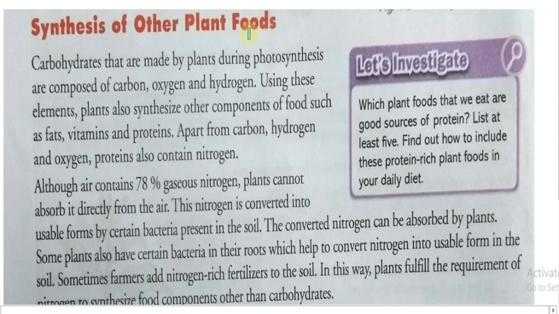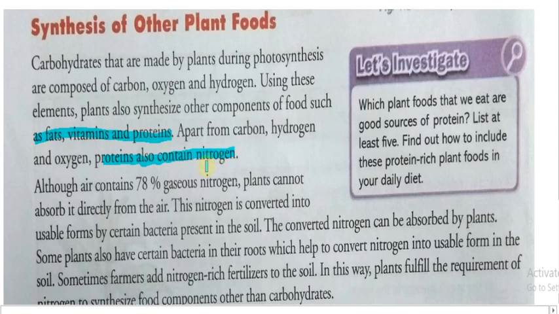Carbohydrates are the product plants produce during photosynthesis, composed of carbon, oxygen and hydrogen. Using these elements, plants also synthesize other components of food such as fats, vitamins and proteins. Apart from carbon, hydrogen and oxygen, proteins also contain nitrogen.